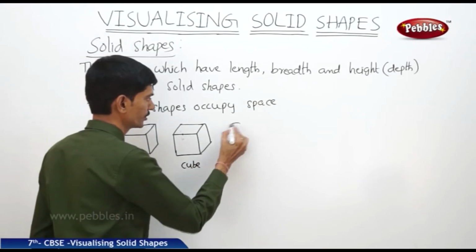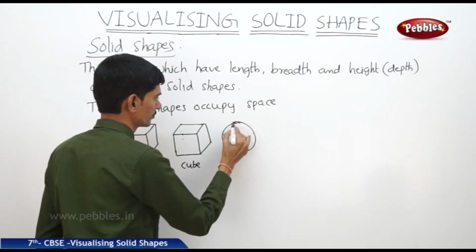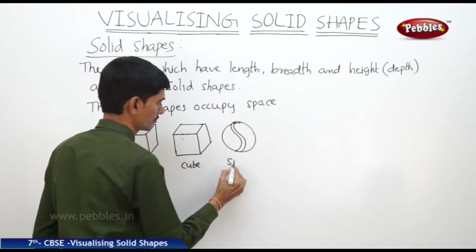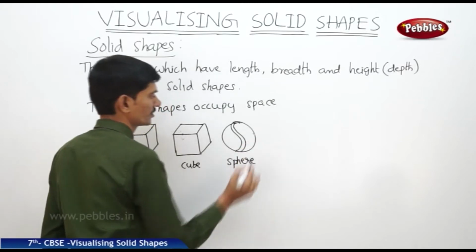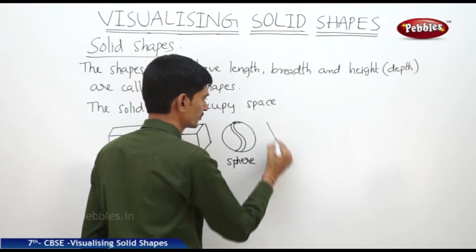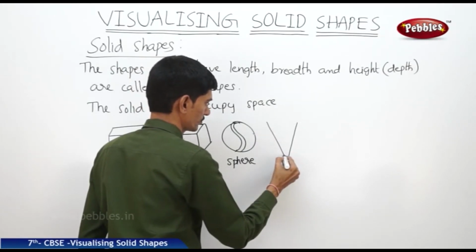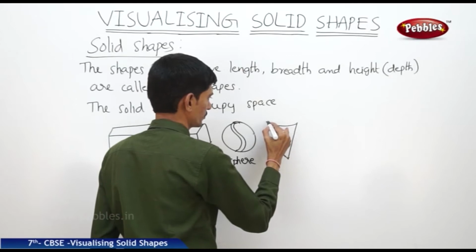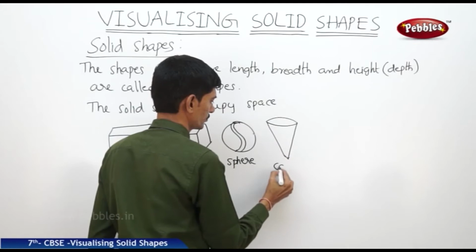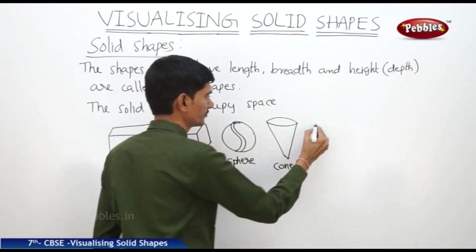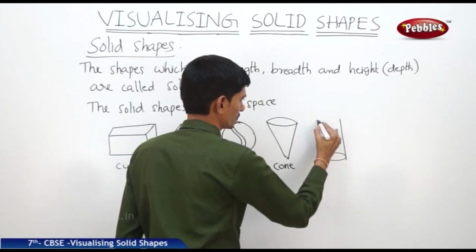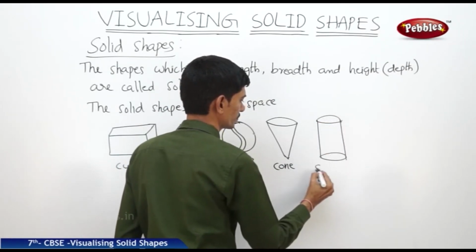And if you take any sphere, a sphere is also said to be a solid shape. And if you take conical shape, cone, and if you take cylinder, so these are all solid shapes.